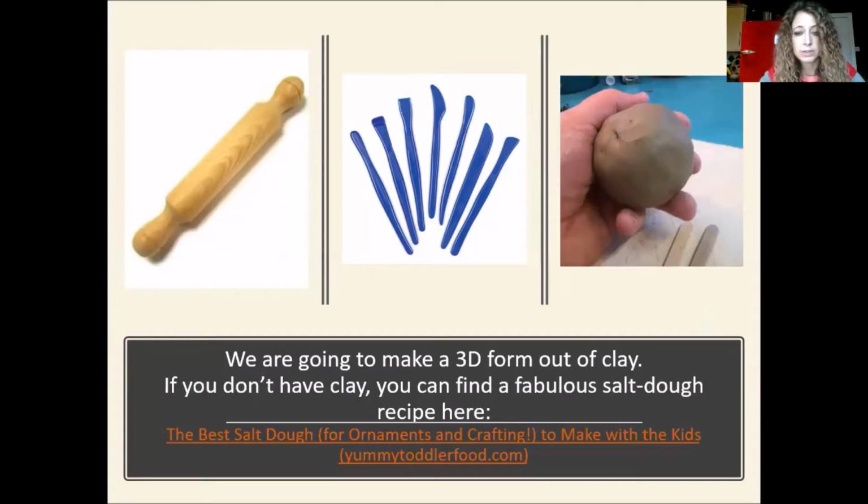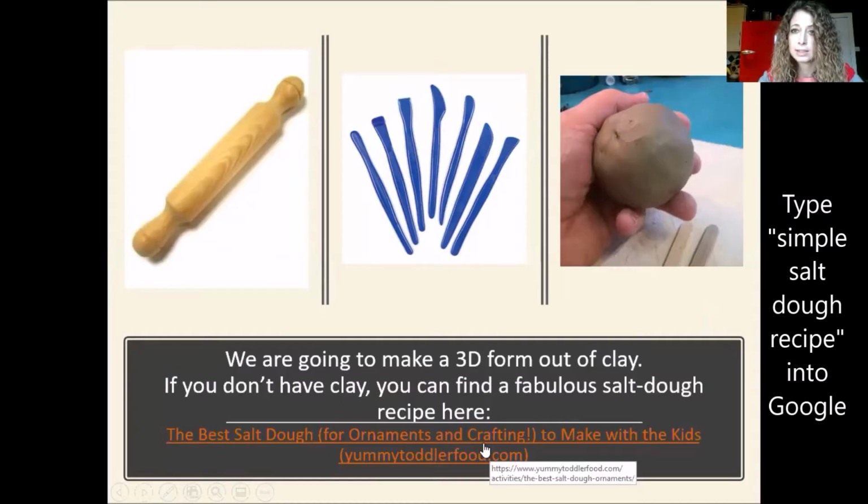But if you don't have those things, we can improvise at home. You could use this recipe here to make salt dough instead of clay. And all you need for that is flour, normal flour, salt and water. And once you've made your salt dough, we can use it just like clay.